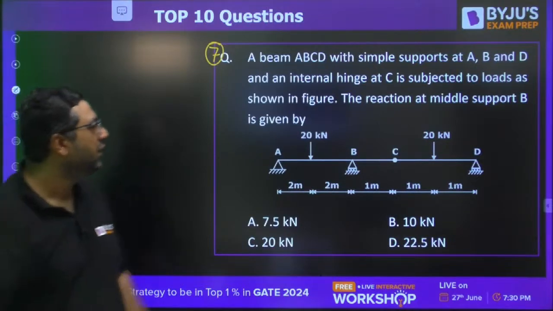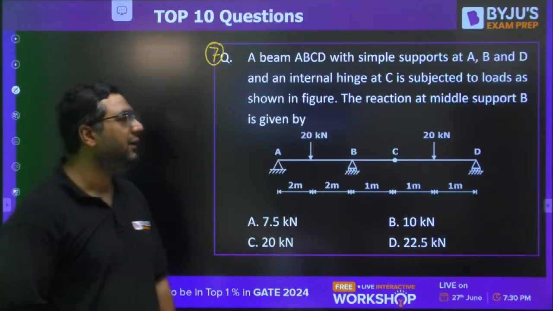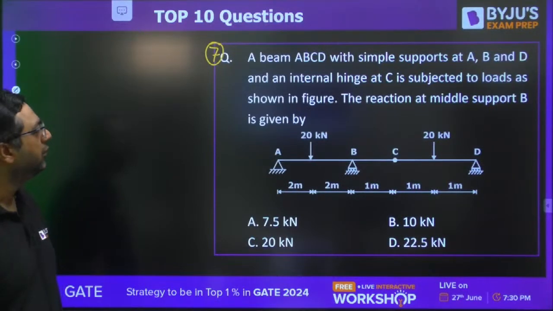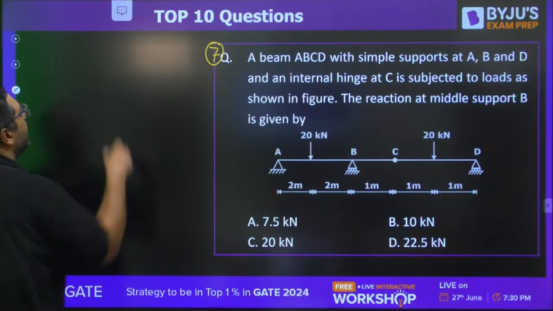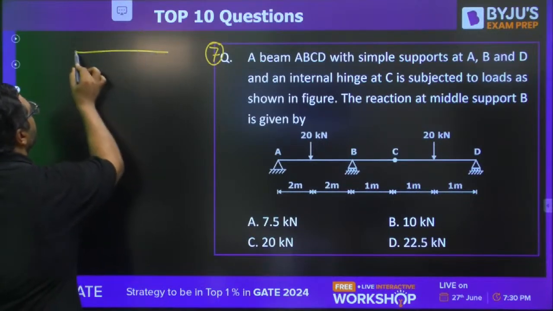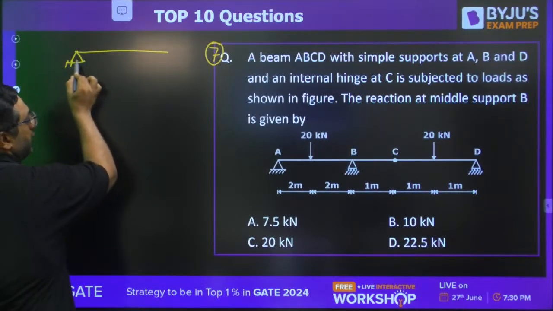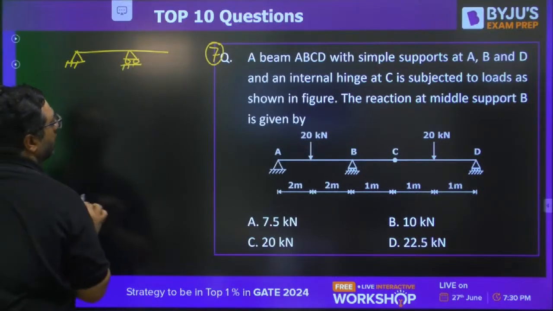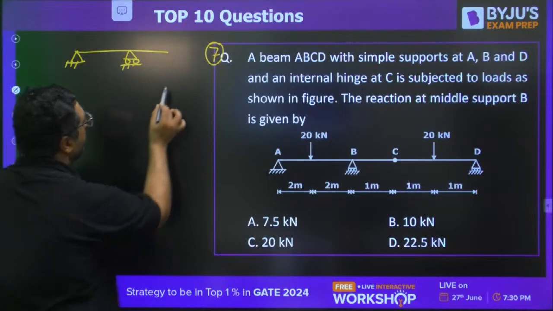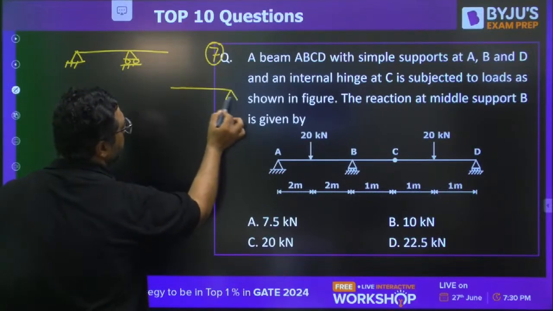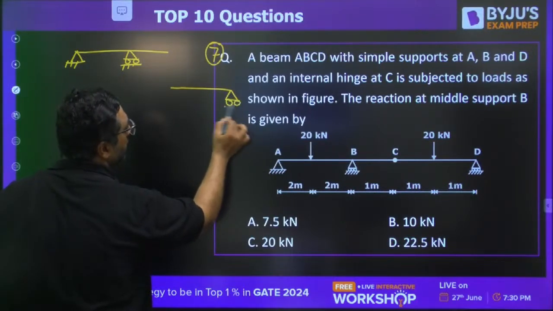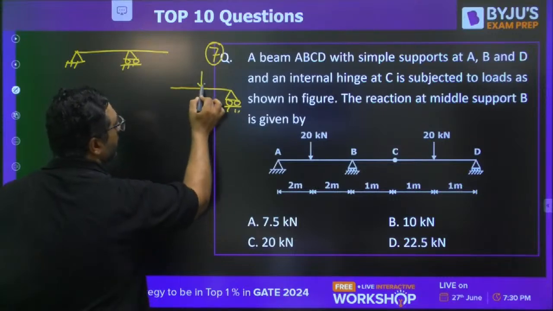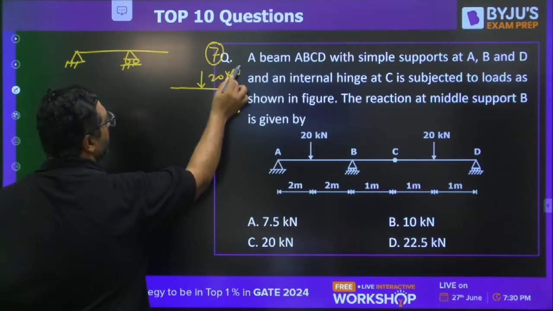A beam ABCD with simple support at A, B and D and internal hinge at C. Because of the internal hinge, you can divide the beam into two parts. Hinge, roller. This is point C. And the second part will be this. We have 20 kilonewton here.